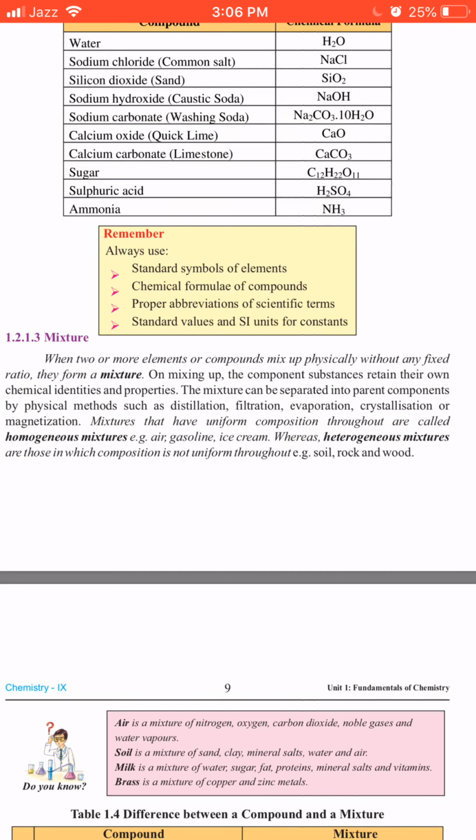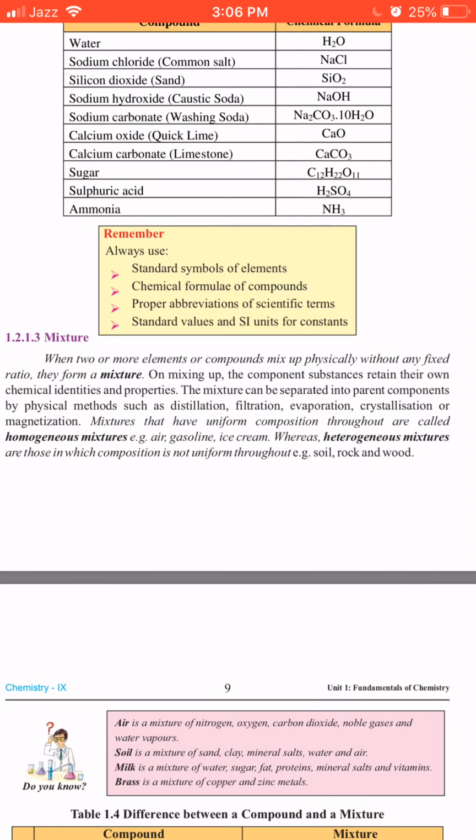So mixtures that have uniform composition throughout are called homogeneous mixtures. The examples of homogeneous mixtures are air, gasoline, and ice cream, whereas heterogeneous mixtures are those in which composition is not uniform throughout. And the examples of heterogeneous mixtures are soil, rock, and wood.